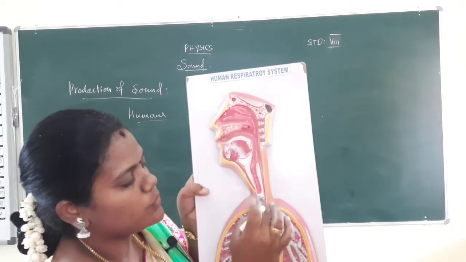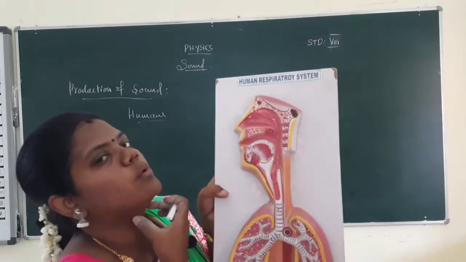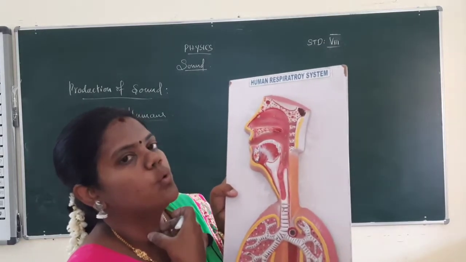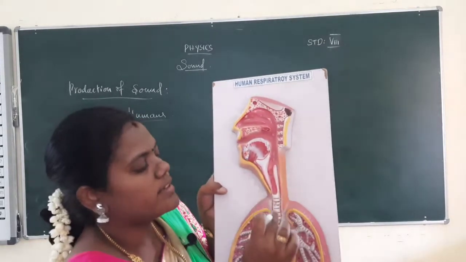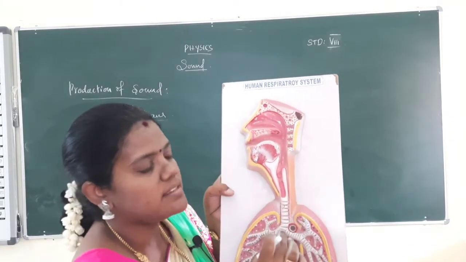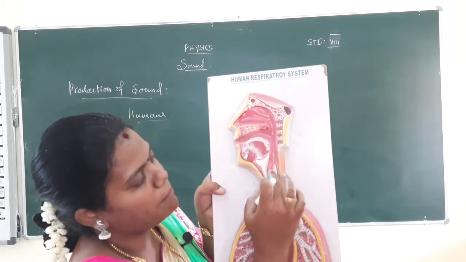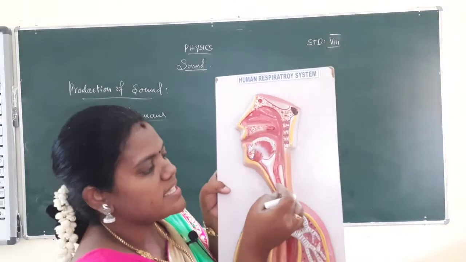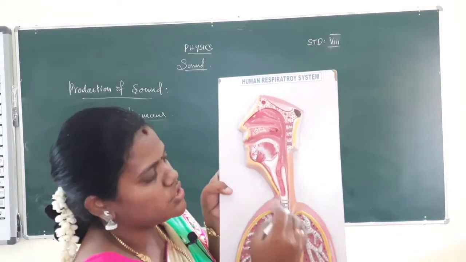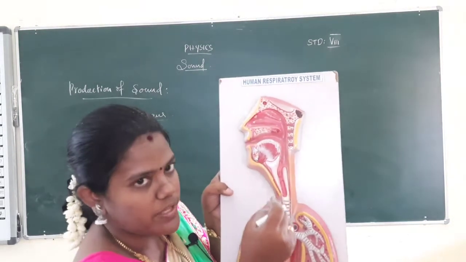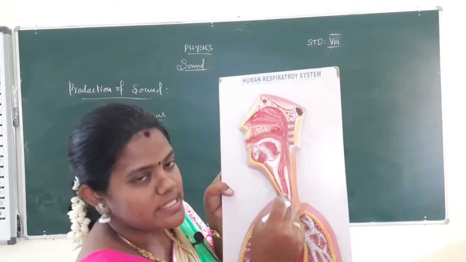Respiratory systemல இருக்கக்கூடிய ஒரு லாங்கான, நீங்கள் த்ரோட் பக்கத்தில் தொட்டு பார்த்தீங்கன்னா அந்த long narrow tube, that narrow tube is called the trachea. That is the breathing path. On the upper side of the breathing path there is one part, that is the larynx. The larynx has 2 vocal cords crossing each other, and the 2 vocal cords have one slit in between.